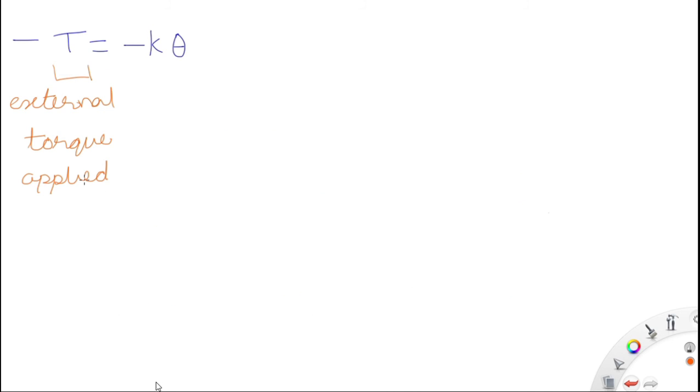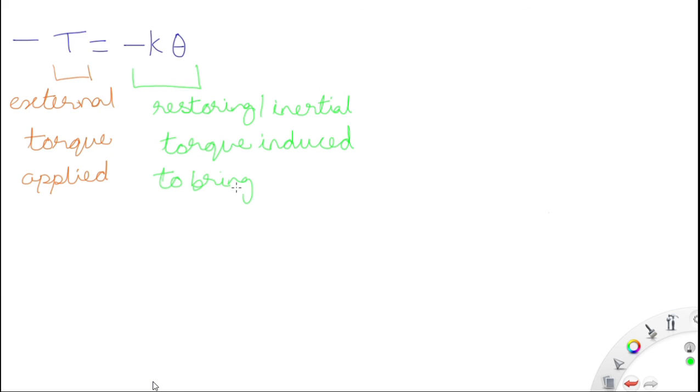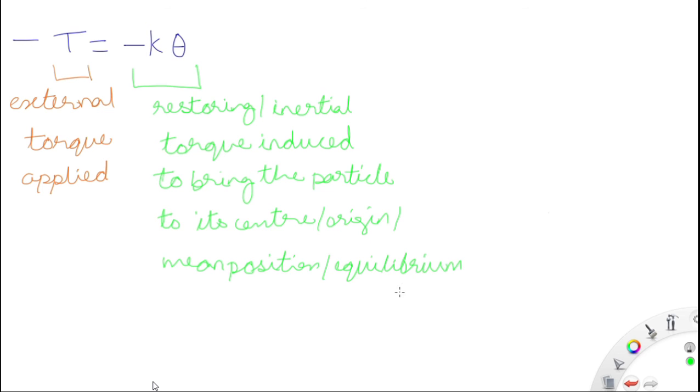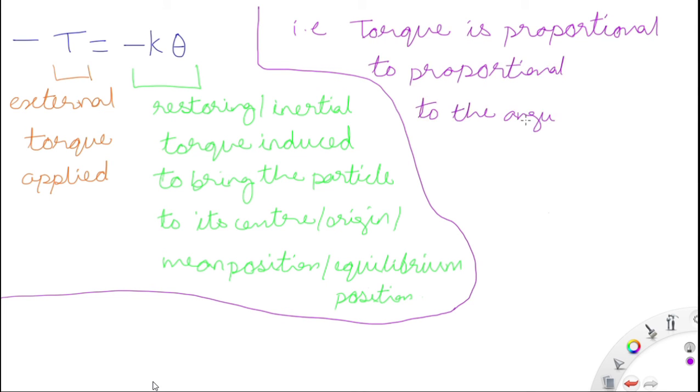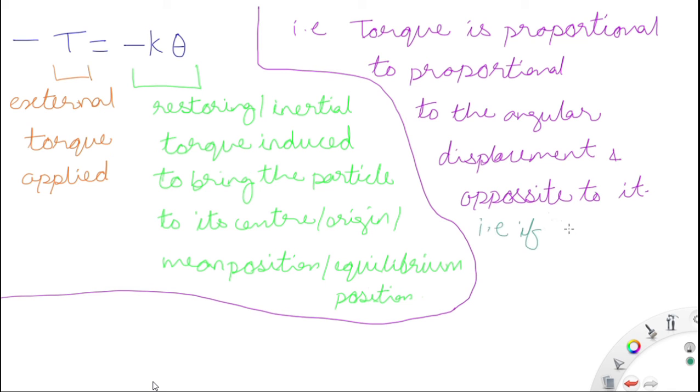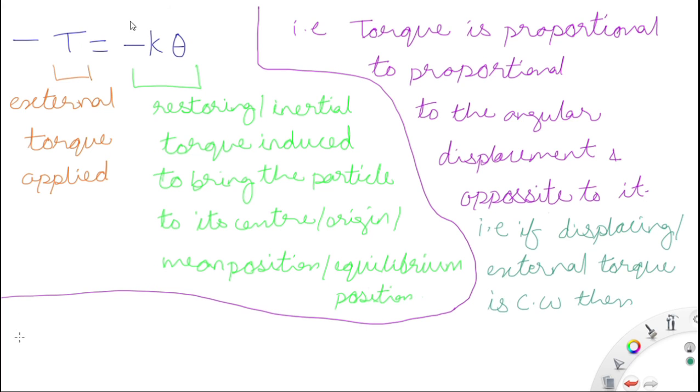Now the external torque applied T is equal to minus k into theta. So the external torque applied is equal to the restoring or inertial torque induced to bring the particle to its center position, meaning the applied one is equal to the induced one. The applied one is T and the inertial torque is equal to minus k theta, meaning the restoring torque is opposite to the displacement.